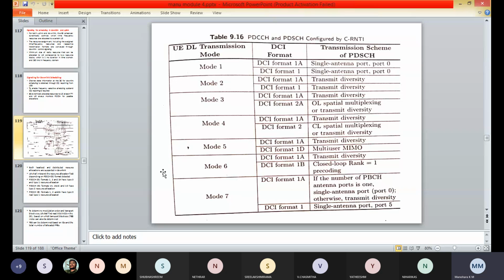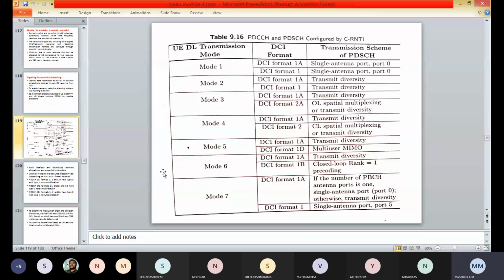To determine the modulation order and the transport block size, the user equipment shall first read the 5-bit modulation and coding scheme field, that is the IMCS, in the DCI format.